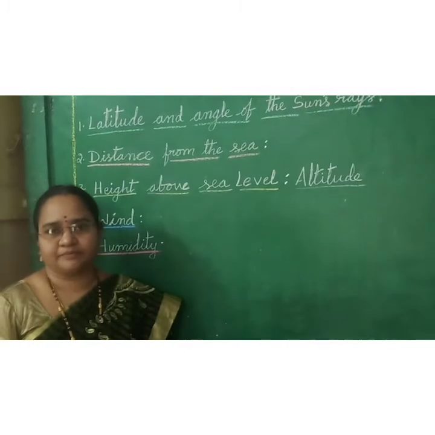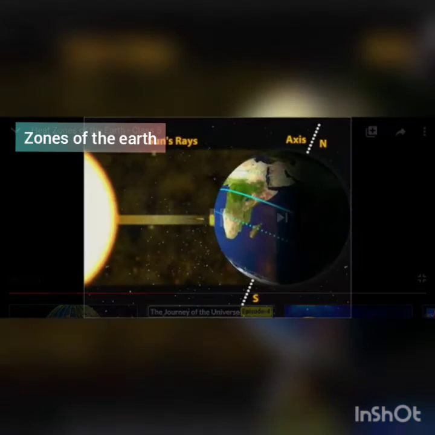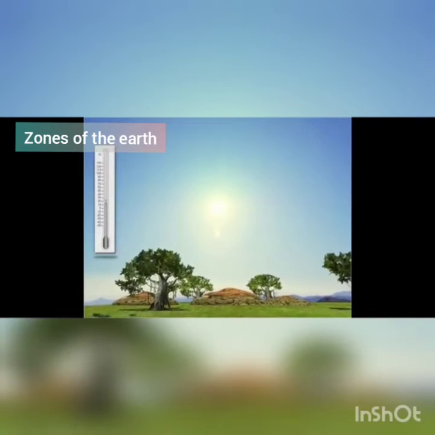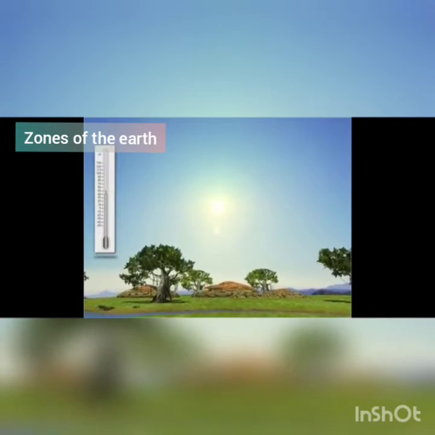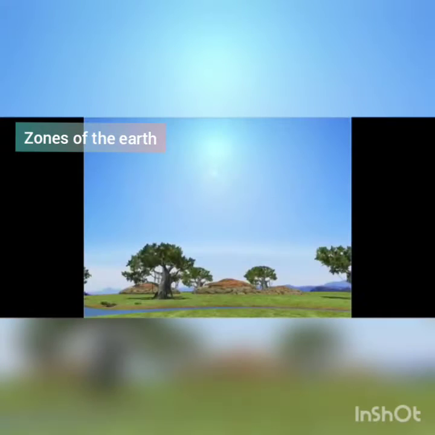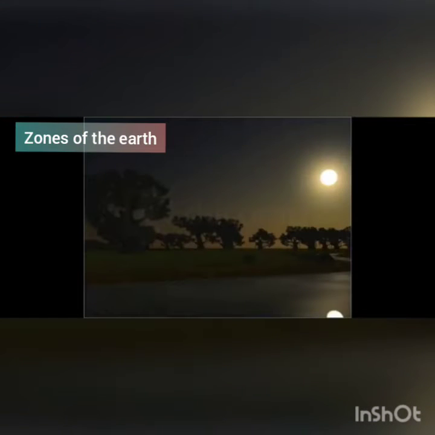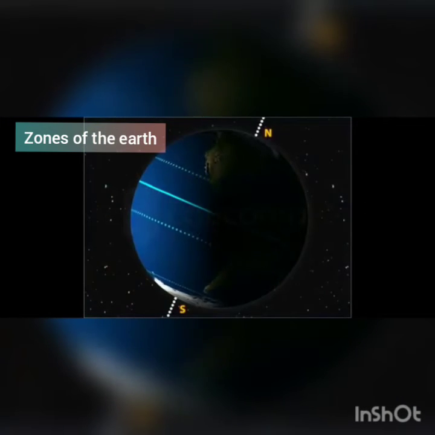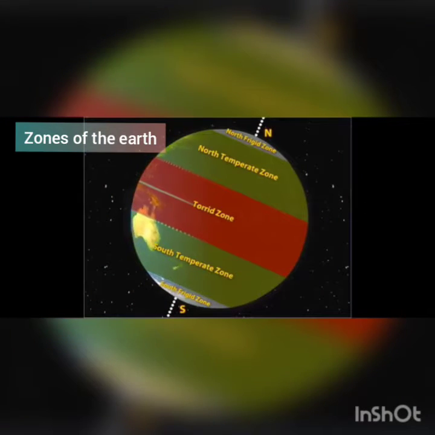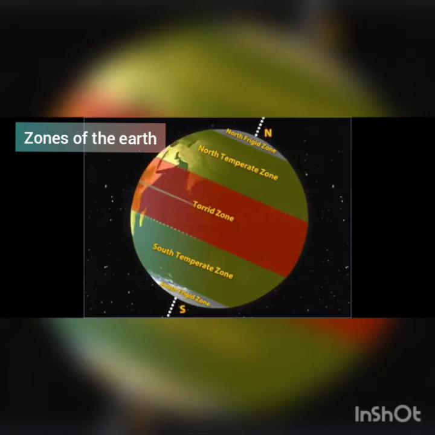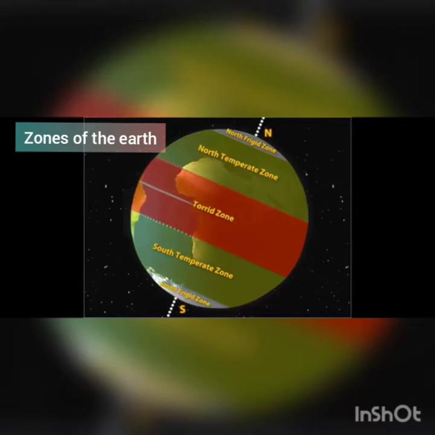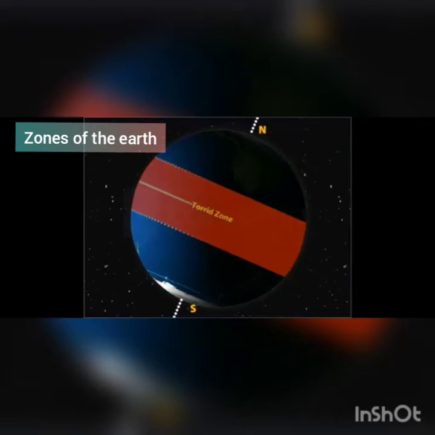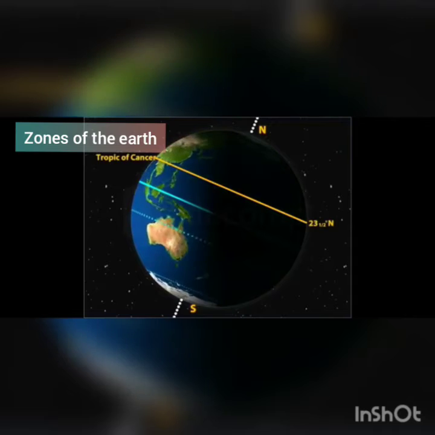Revise the topic. See here children, the sun rays are falling directly on the earth. This part receives more temperature. Here the temperature will be hot, and in some other places the temperature is very cool wherever the sun rays fall slantly. Here you see the three shaded colors. The red color part is the torrid zone, the green color part is the temperate zone, and the white color part is the frigid zone.